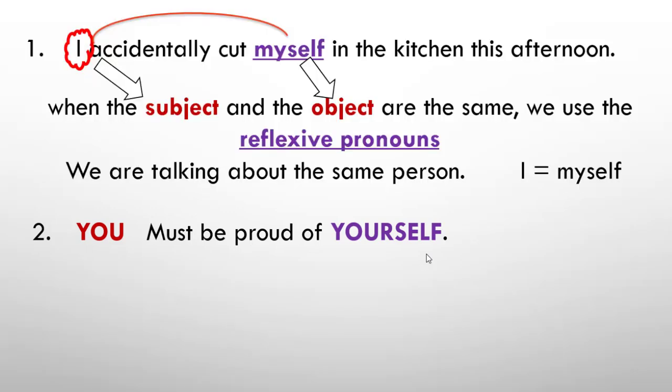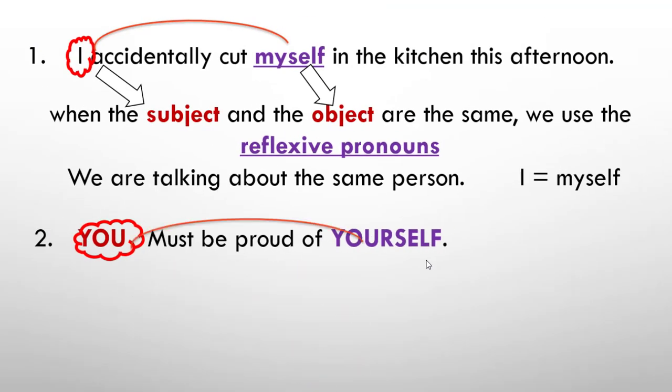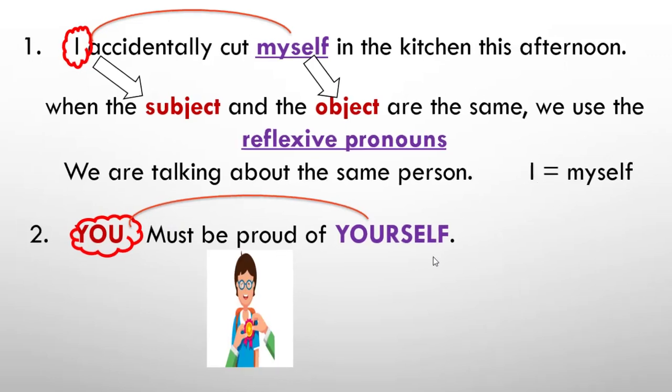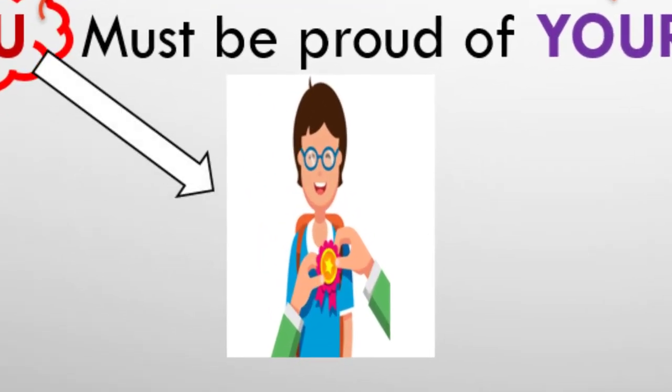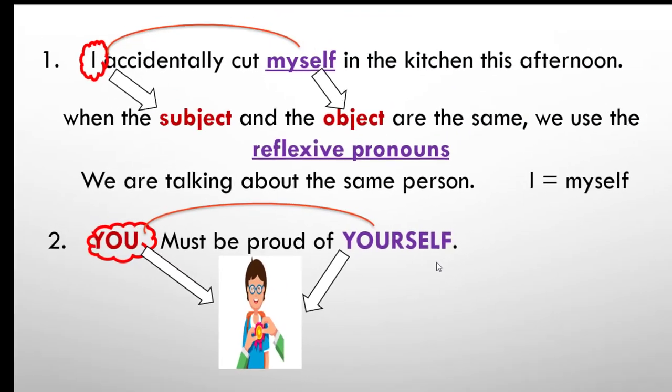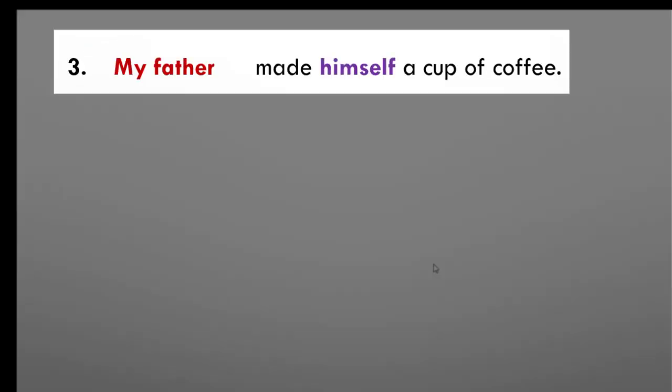Again, here the sentence starts with the subject you and ends with yourself, which is the reflexive pronoun. Again, here we are talking about the same person, and the person who is proud is the same, just you act as a subject and yourself acts as an object. My father made himself a cup of coffee.